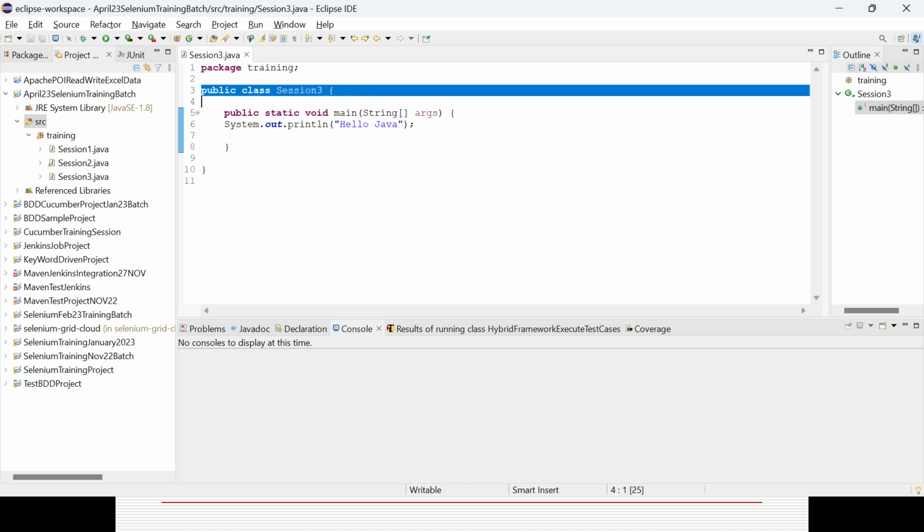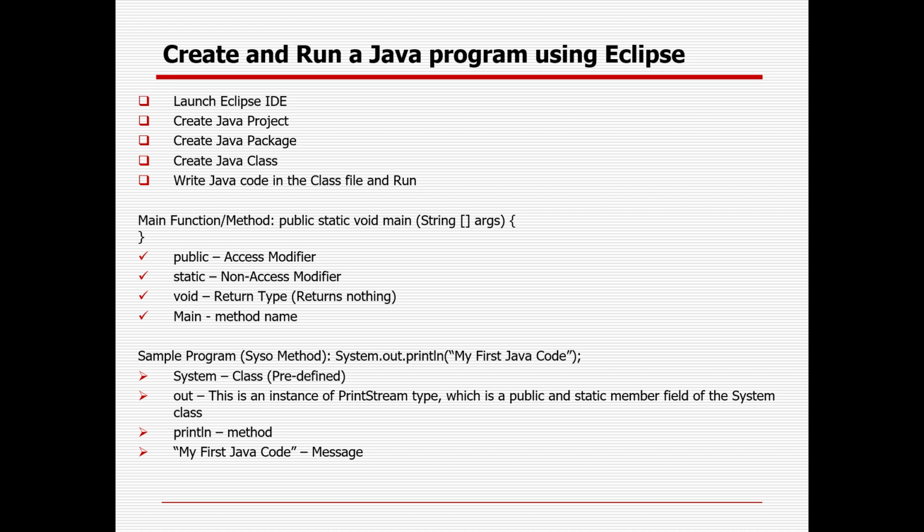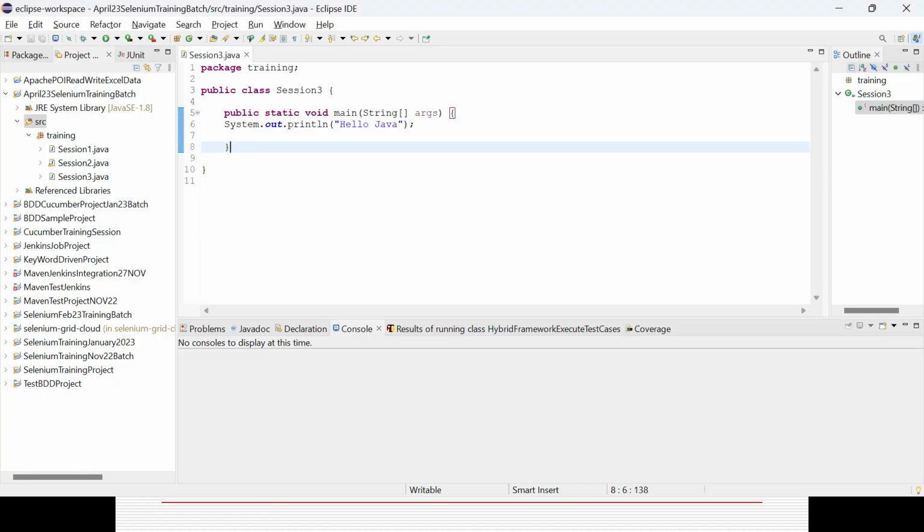As you create the classes, you need to select the main method because you are dealing with a Java project. Here you can see the main method coming, which is nothing but public static void main string args. And this is the SYSO method. So what is public? Public is the access modifier. It can be public, private, protected, all the access modifiers. And static is a non-access modifier. Static, final, these are called non-access modifiers. And void is the return type.